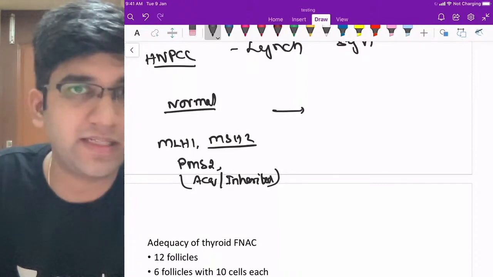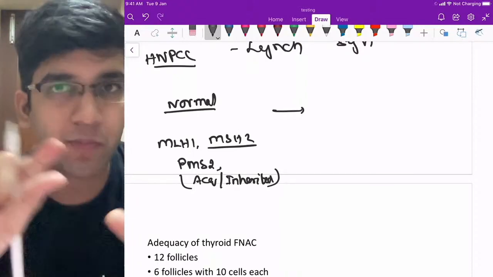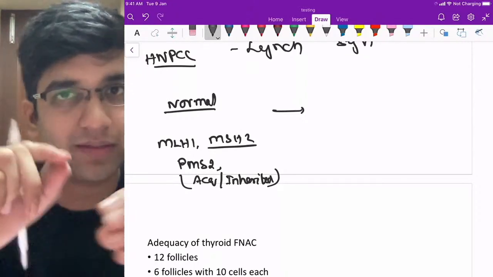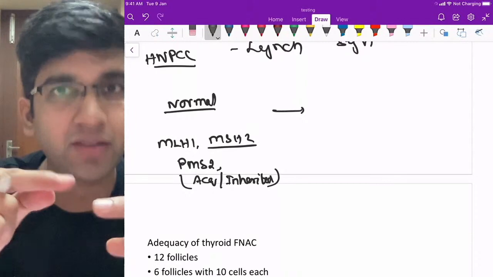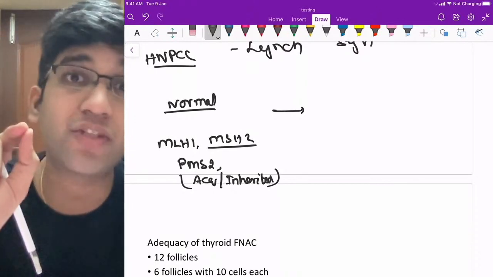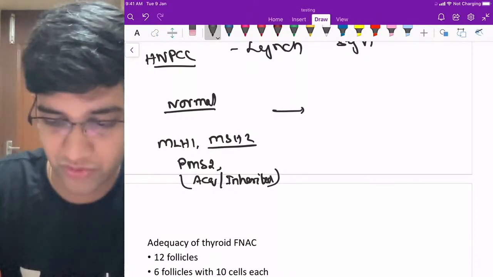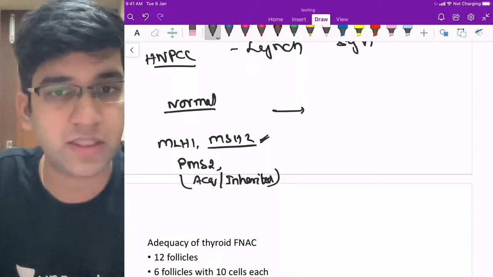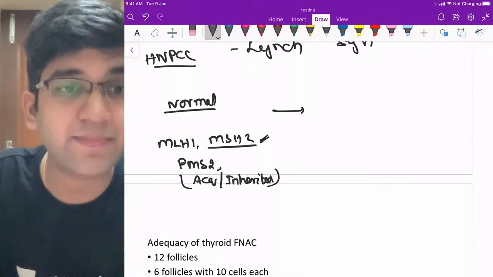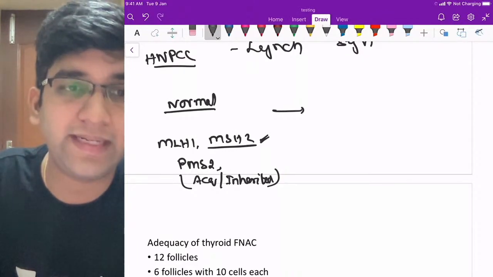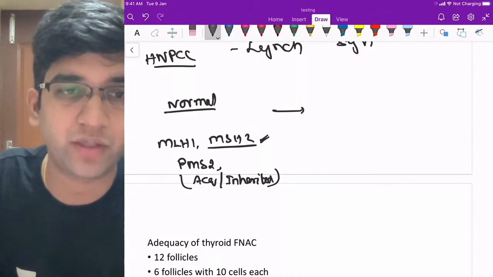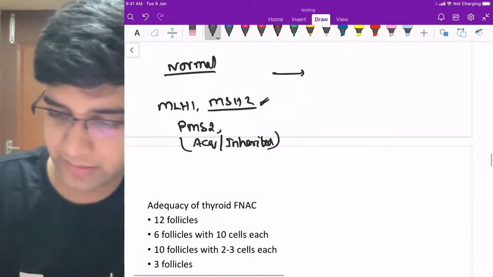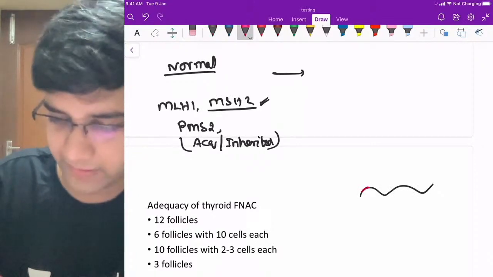So what is a microsatellite? Microsatellites are like normal tandem repeats in a chromosome. They are going to maintain lots of things. They are going to have a constant proliferation. They're going to have a constant division. So there's more chance of mutation in the microsatellite. So these guys ideally are going to protect against mutations in the microsatellite. Got it? I'll repeat it once more. I'm just simplifying it. It's a little bit more in detail. You have to learn about microsatellites. We'll just simplify it for our ease. Fine. Just a second. Okay. So let's assume that this is a chromosome and this is a microsatellite.